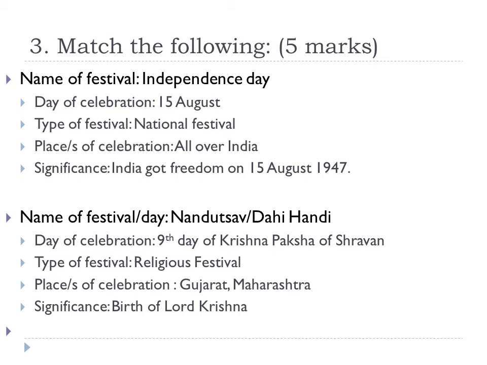And in place of celebration, there is given West Bengal, all over India and Gujarat or Maharashtra. So for Independence Day or for 15th August, you'll have to match it with all over India. Is this clear?